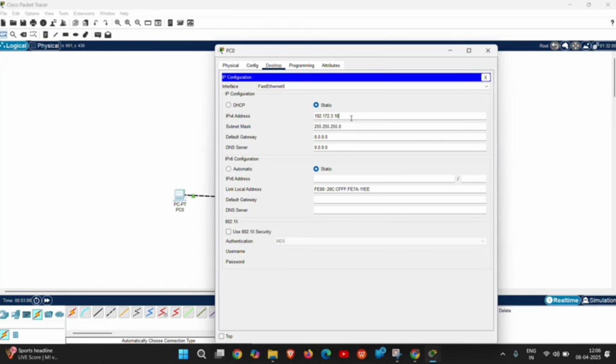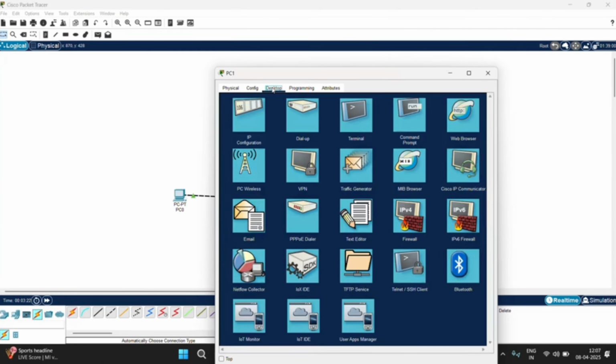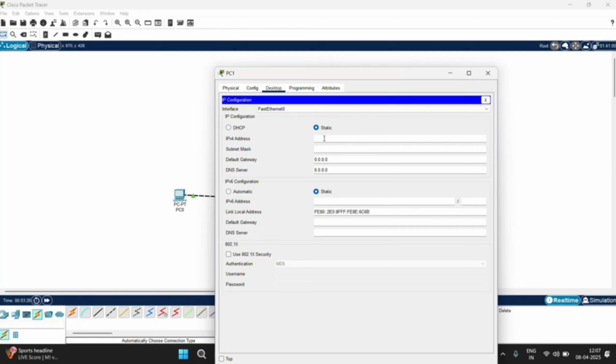Now I will also give my own IP address to this PC. If you give the same address, you can see it was already taken. So now we need to give another IP address for this. I am giving 11 here, and then I am clicking enter. We can see the subnet mask automatically generated.